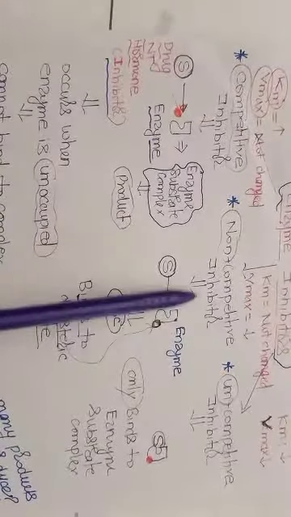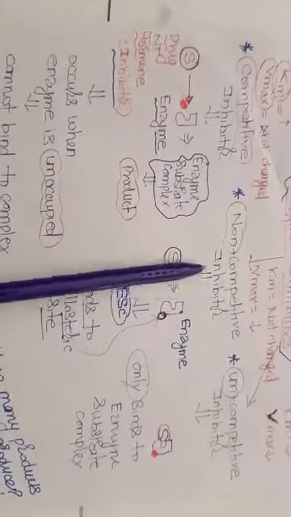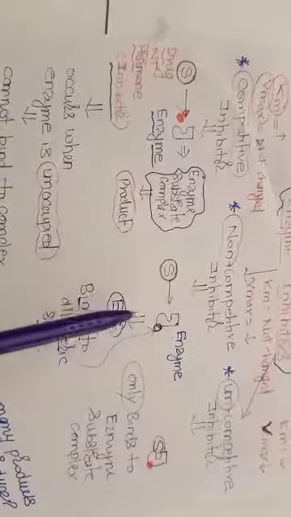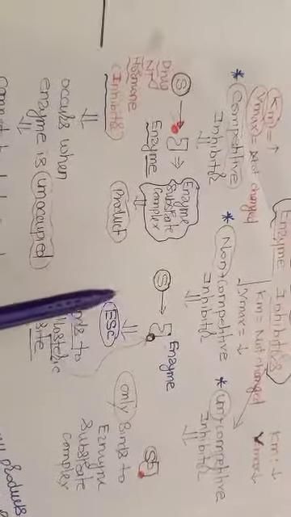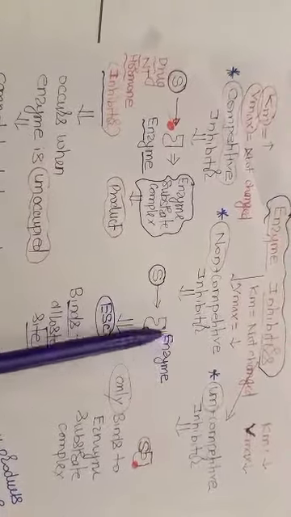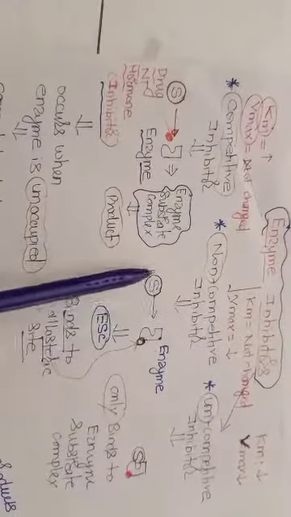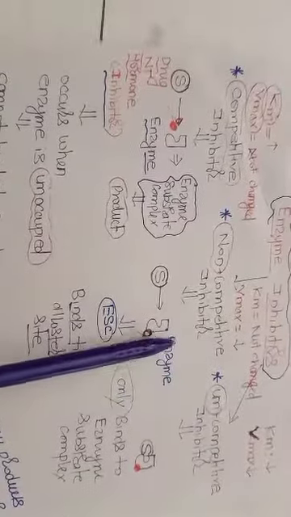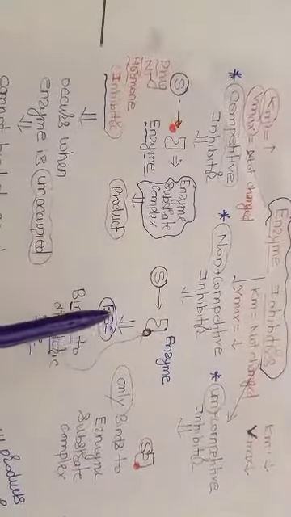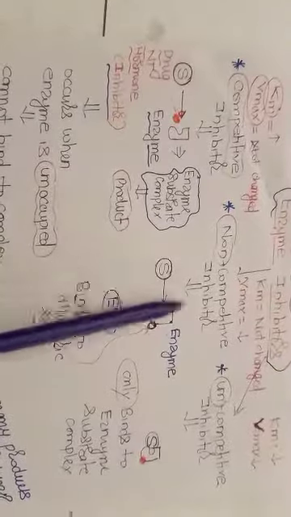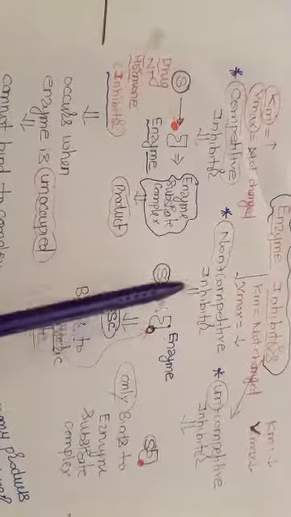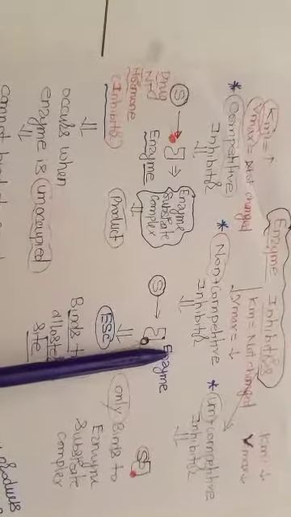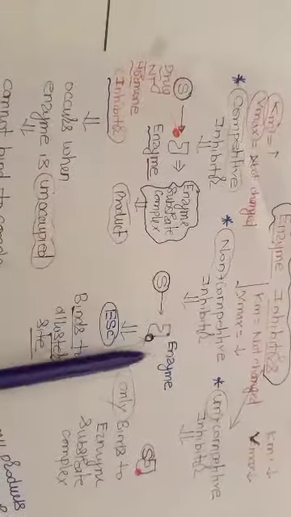But in non-competitive inhibition, what happens? That girlfriend is a common friend. All three, husband, wife and the girlfriend, are common friends. So this girlfriend can come when the husband is alone or when the wife is present at home. Means it can bind to the enzyme or it can bind to the enzyme substrate complex. She can come at home when the wife is at home or not, both times.